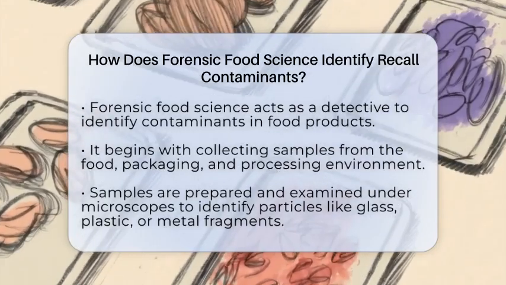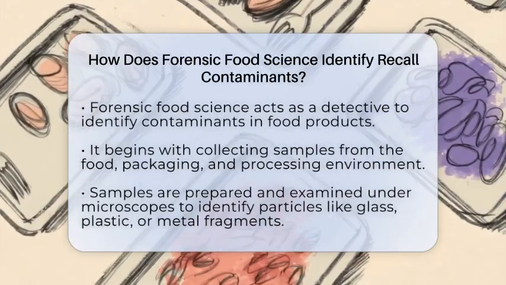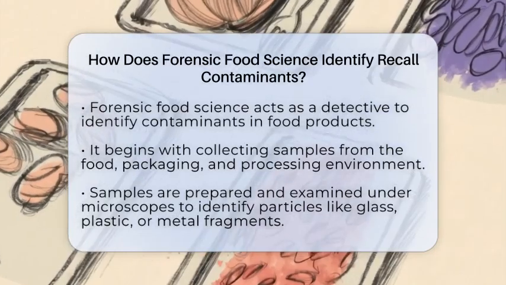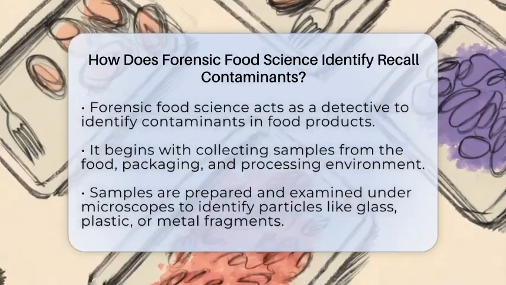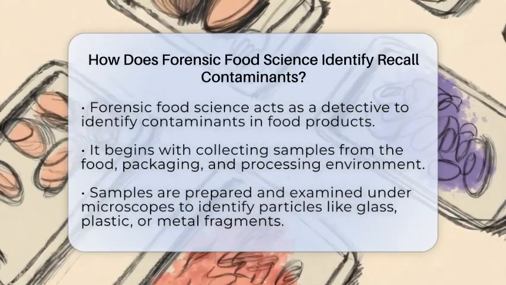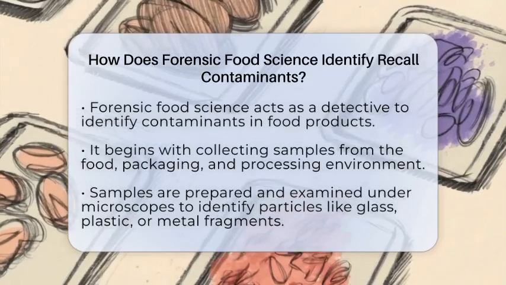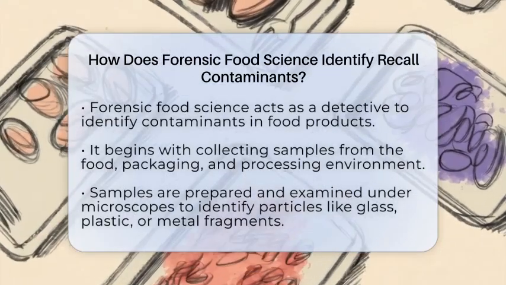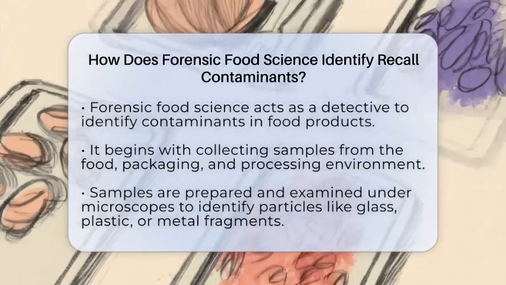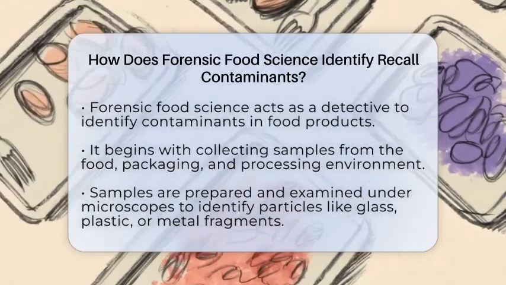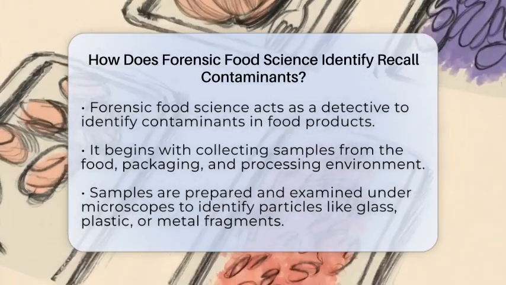When a recall happens, scientists don't guess. They use a step-by-step process to find out exactly what contaminant is involved. First, they collect samples from the food product, packaging, and sometimes even the environment where the food was processed. These samples are carefully prepared to isolate potential contaminants.